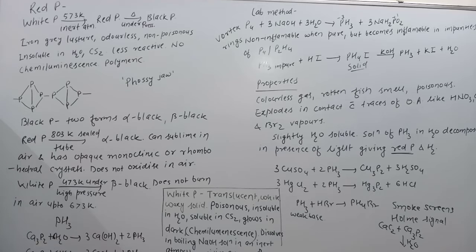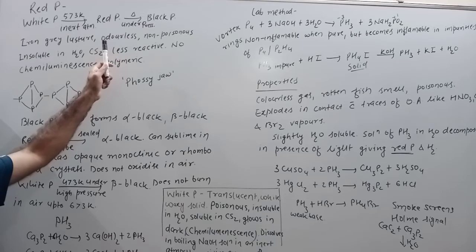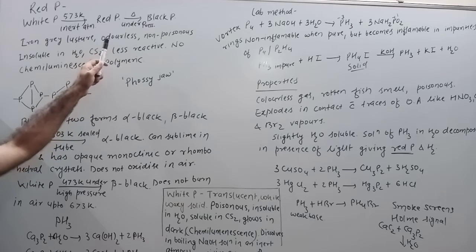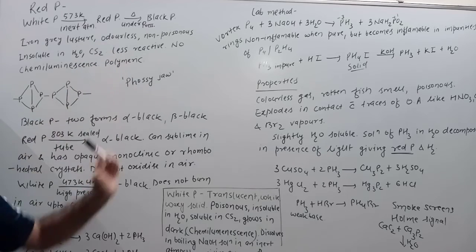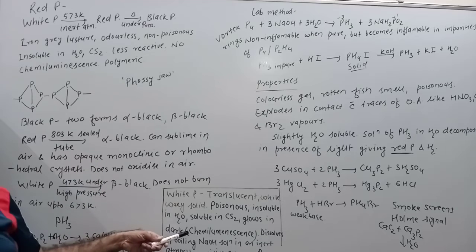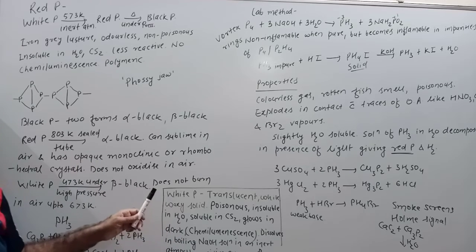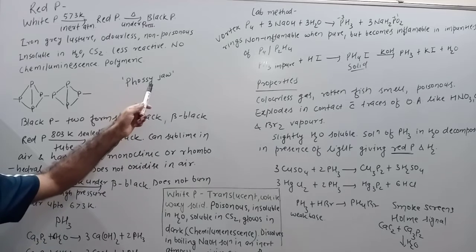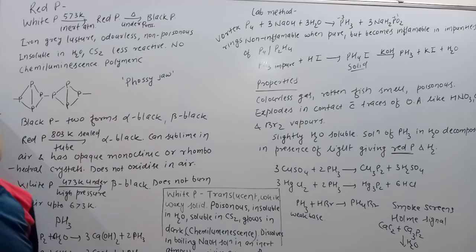Now after that, its appearance: it has an iron gray luster. Red phosphorus appears as a lustrous compound with iron gray color. Next property is that it is odorless, it does not have any smell. Then it is non-poisonous. White phosphorus was poisonous in nature, causing phossy jaw, while red phosphorus is non-poisonous in nature.